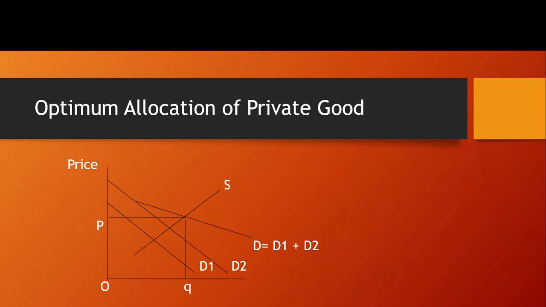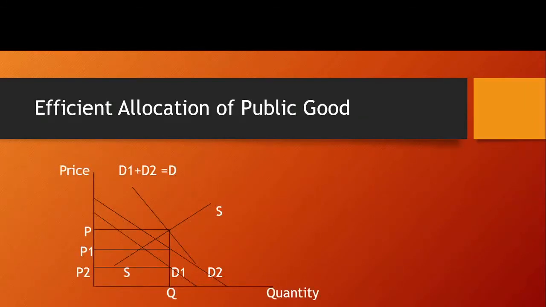Say, for instance, at price OP, individual 1 will consume according to his demand pattern, and individual 2 will consume the quantity according to his demand pattern, but both consumers will pay the same price for the good. That means in case of private good, the price remains the same, but the quantity consumed by different individuals remains different. Now, the opposite case you can see in case of public good.